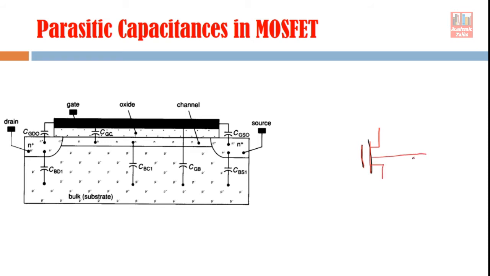This is the bulk terminal, this is the gate, this is the drain, and this is the source. See here, this gate is directly connected to the drain through CGDO, the gate drain overlap capacitance. So this gate drain overlap capacitance I will show here now.